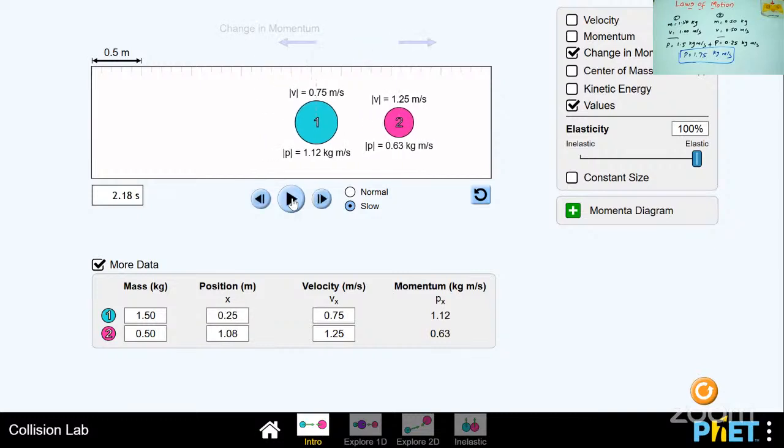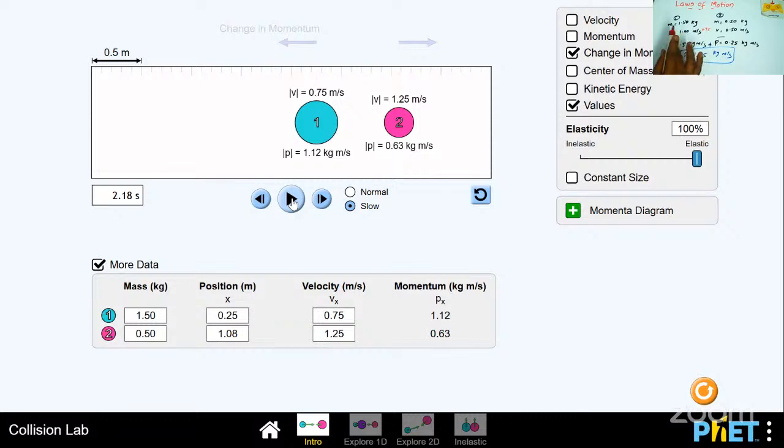So here you can see that momentum changes. Note it down. For example, after collision, the velocity of the first object changes to 0.75. For the first object, momentum changes because mass does not change, but velocity changes.